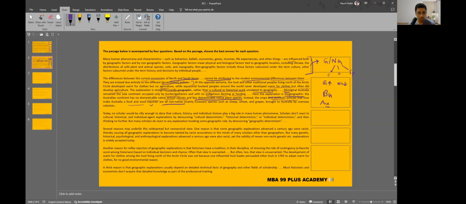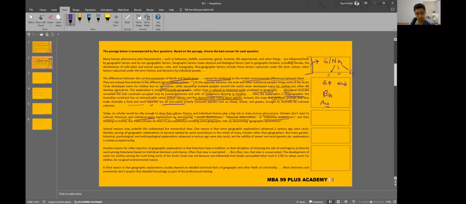Today, no scholar would be silly enough to deny that culture, history, and individual choices play a big role in many human phenomena. Scholars don't react to cultural, historical, and individual agent explanations by denouncing cultural determinism, historical determinism, or individual determinism, and they think no further.